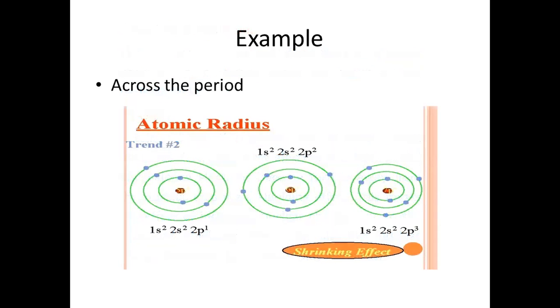Right, here's an example across the period. If we look at boron, carbon, and nitrogen, right? Looking at the electron configuration, the similarity is that all of them have two shells. But the difference is that in the valence shell, they have an extra electron. And that electron increases the effective nuclear charge. And that causes the shrinking effect, right? And then the atom gets smaller because of the attraction.